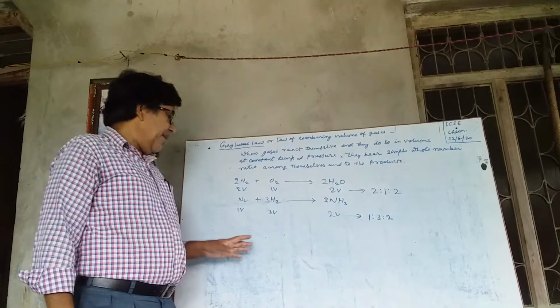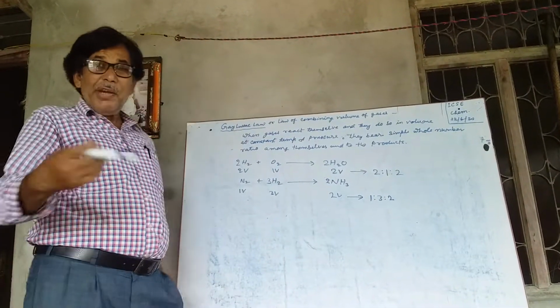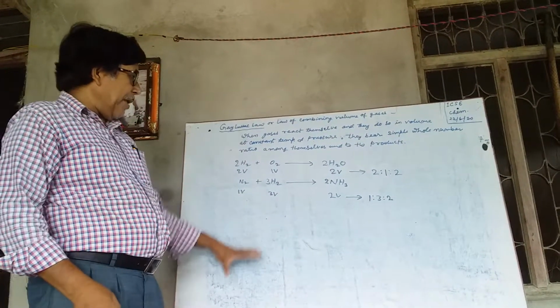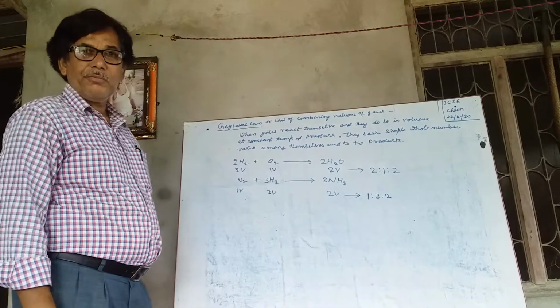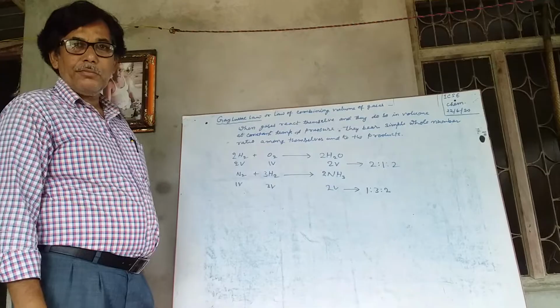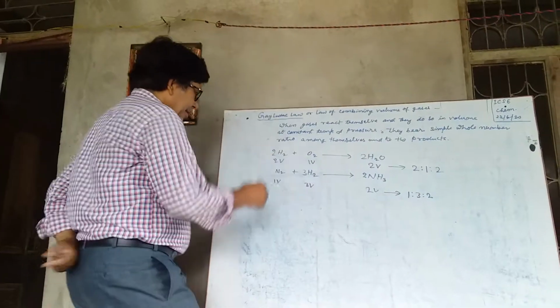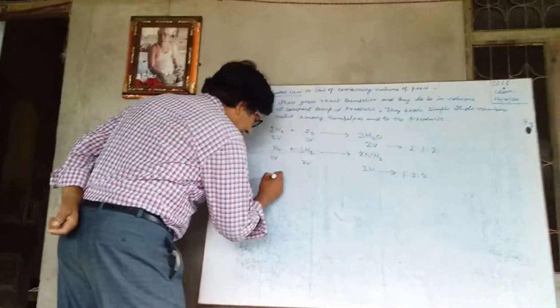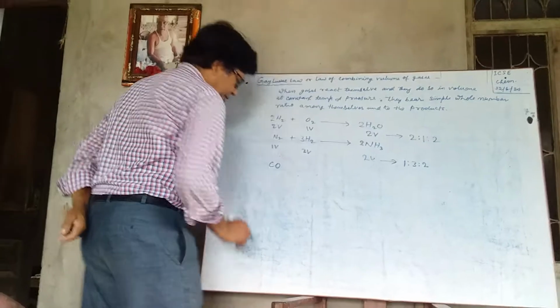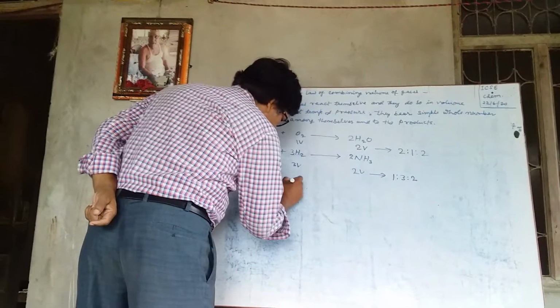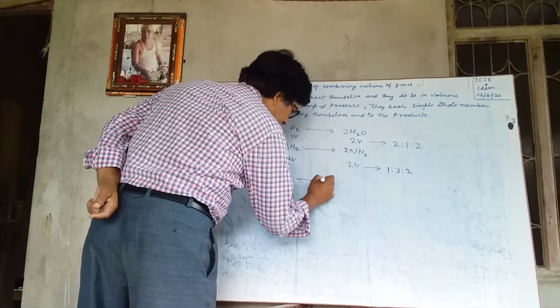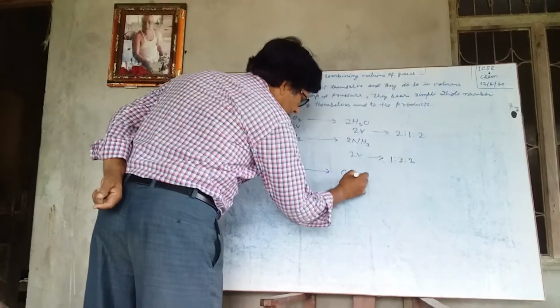Now we will take an example to explain it more clearly. Again, next example, take CO, carbon monoxide, plus O2. This forms CO2.